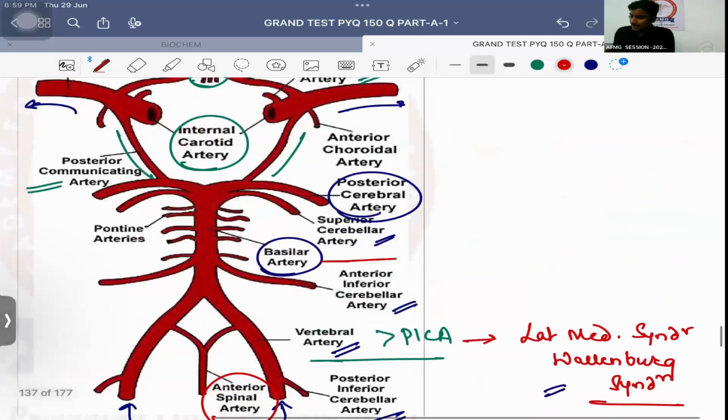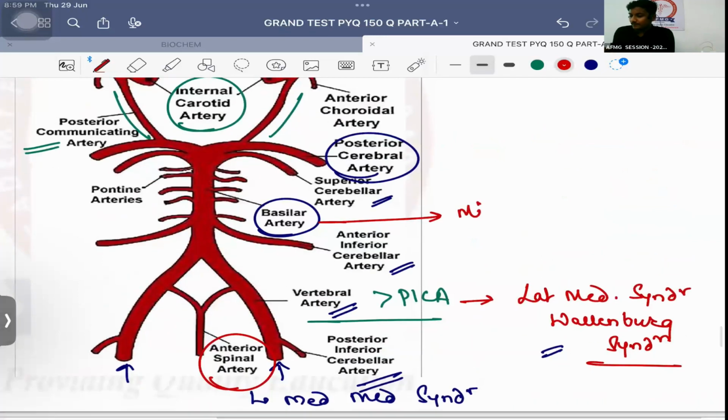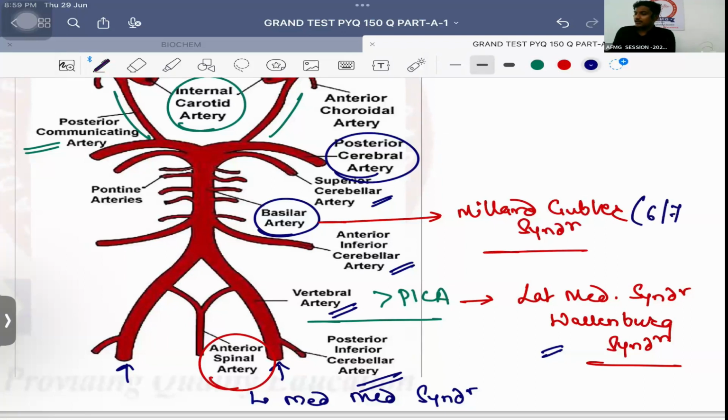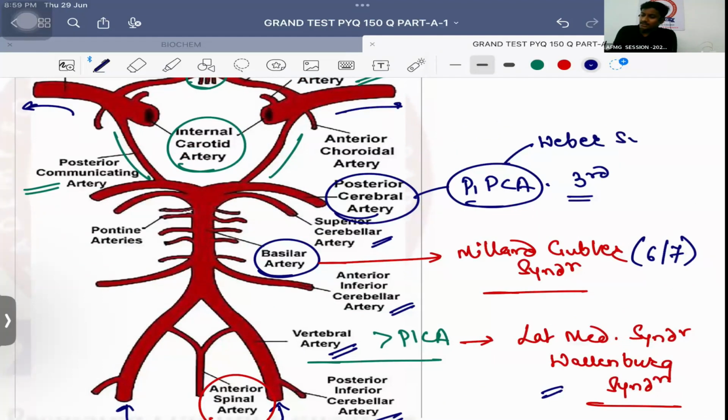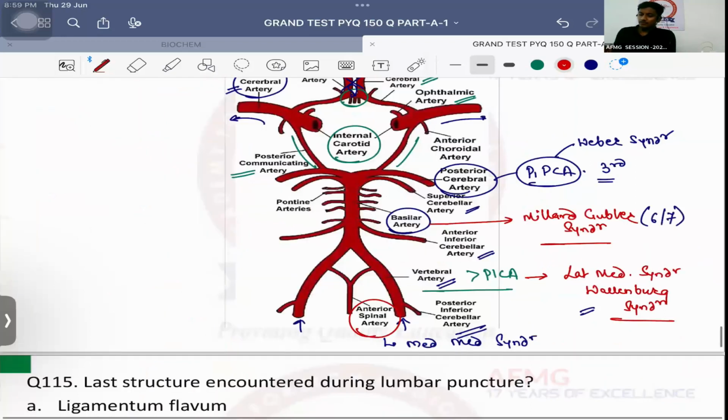Next important, basilar artery. Basilar artery blockage, your stroke causes Millard-Gubler syndrome. Which cranial nerve? 6th and 7th cranial nerve palsy along with contralateral hemiplegia. P1 part of posterior cerebral artery blockage: 3rd cranial nerve palsy along with contralateral hemiplegia known as which syndrome? Weber syndrome. ठीक है, at least नाम याद कर लेना, that's more important.